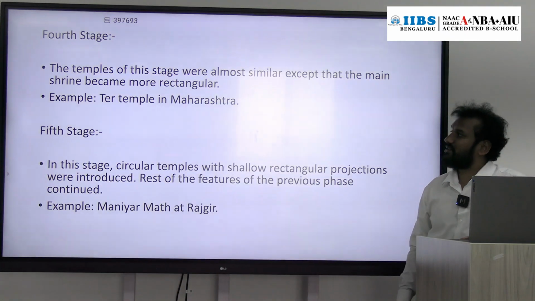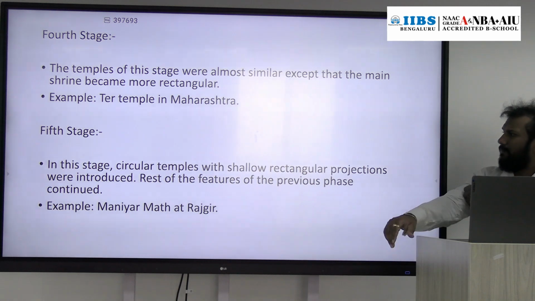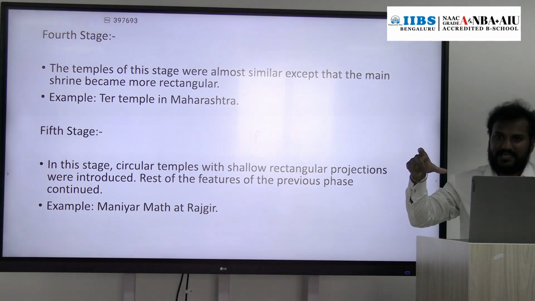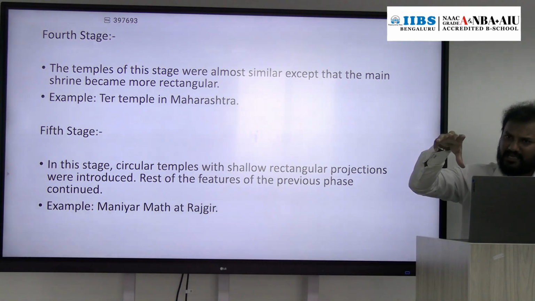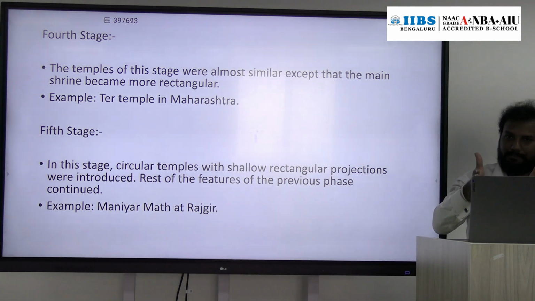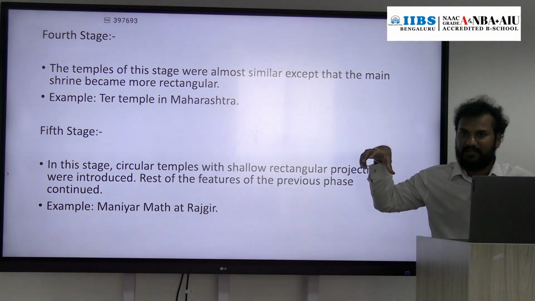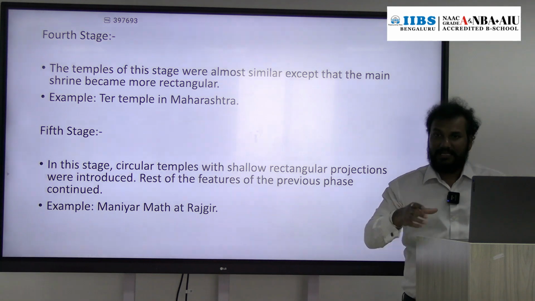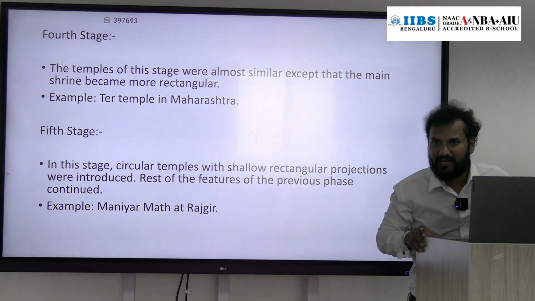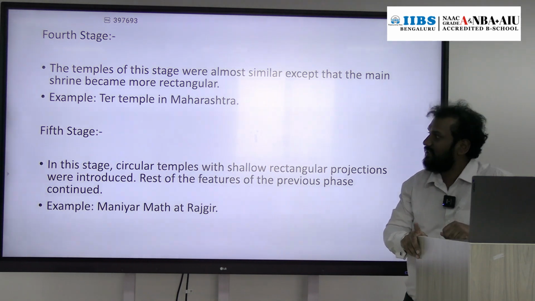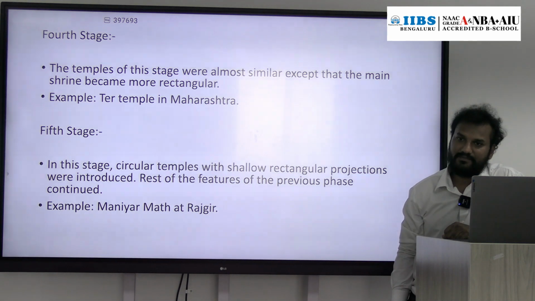Then the fourth stage. It is similar to the third stage. We have the Panchayatan style of architecture: at the center of the temple complex we have a main shrine, and in the four corners we have sub-shrines. In the fourth stage, the main shrine, which earlier was square in shape, is now rectangular in shape. Example: Ter temple in Maharashtra.